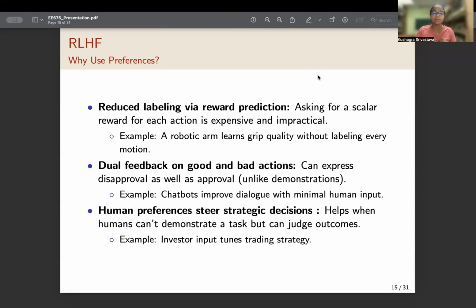Dual feedback on good and bad actions can express disapproval as well as approval. Consider the case of chatbots as discussed before. We can tell ChatGPT, oh, I prefer this kind of response and I do not prefer this kind of response. Both of these emotions can be difficult to encode in a single reward function. Human preferences steer strategic decisions, helps when humans can't demonstrate a task but can judge outcomes. Now consider this. It is not possible for an investor to code a certain strategy. But suppose a model makes a decision, takes an action. The human labeler is going to be able to judge this action as desirable or undesirable.